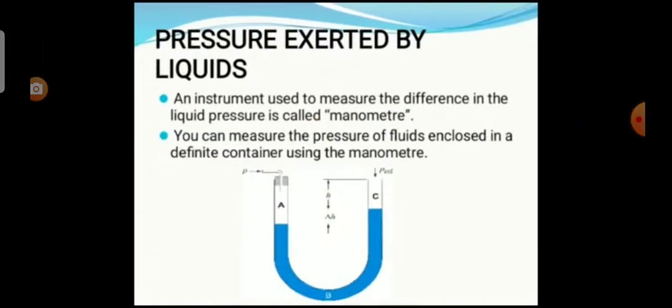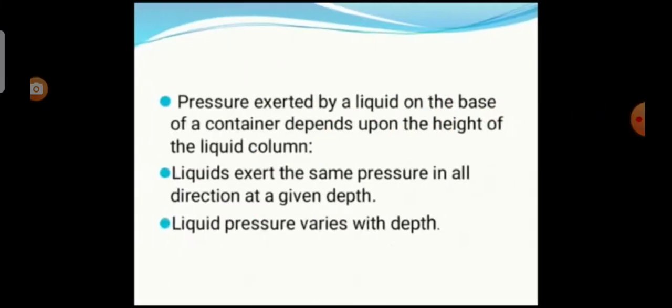Now we will see about the pressure exerted by liquids. An instrument used to measure the difference in the liquid pressure is known as a manometer. We can measure the pressure of fluids enclosed in a definite container using the manometer.